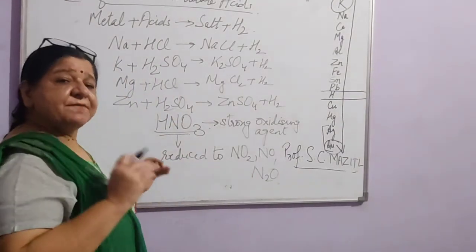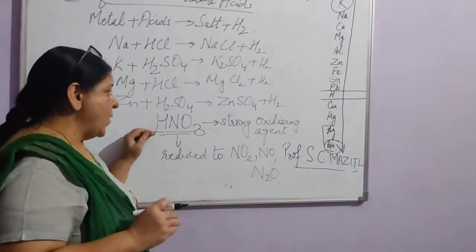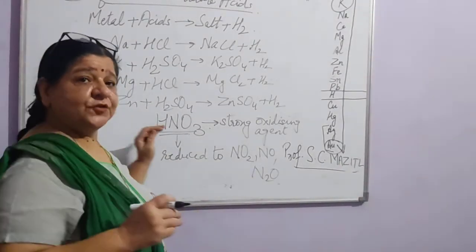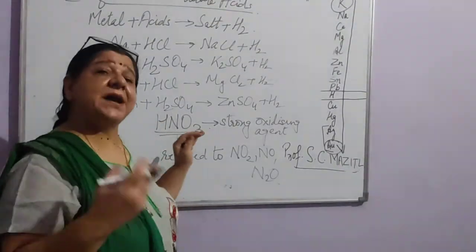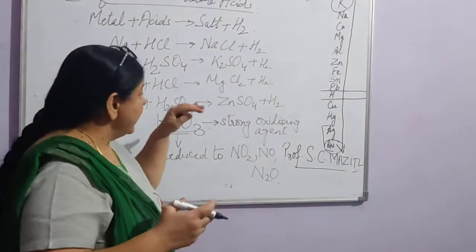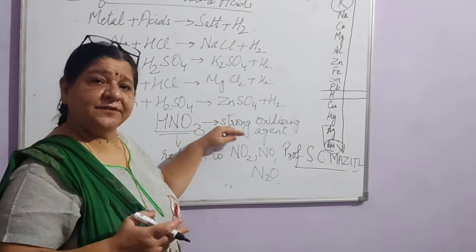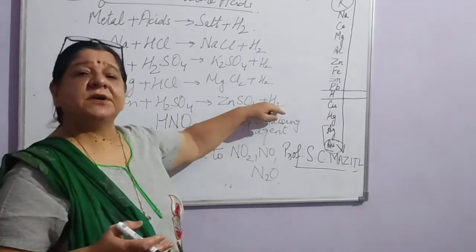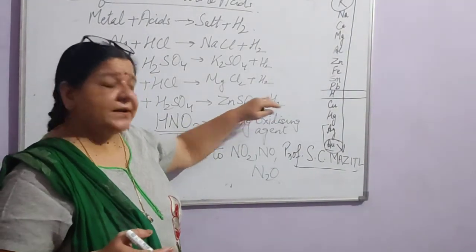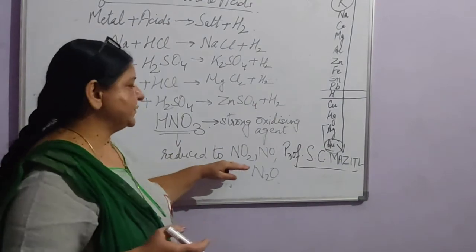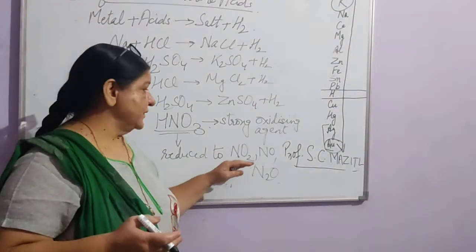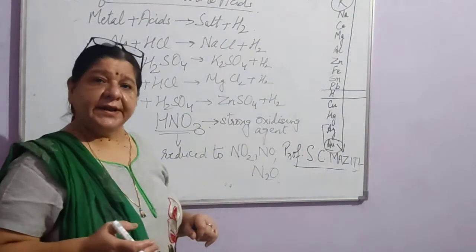Right? So this is a very important question also. Why do metals not show reaction with HNO3, or why do they not liberate hydrogen gas? Because HNO3 is a very strong oxidizing agent. It will immediately convert hydrogen into water, and itself it will get reduced to any of the nitrogen oxides, that is NO2, NO or N2O.